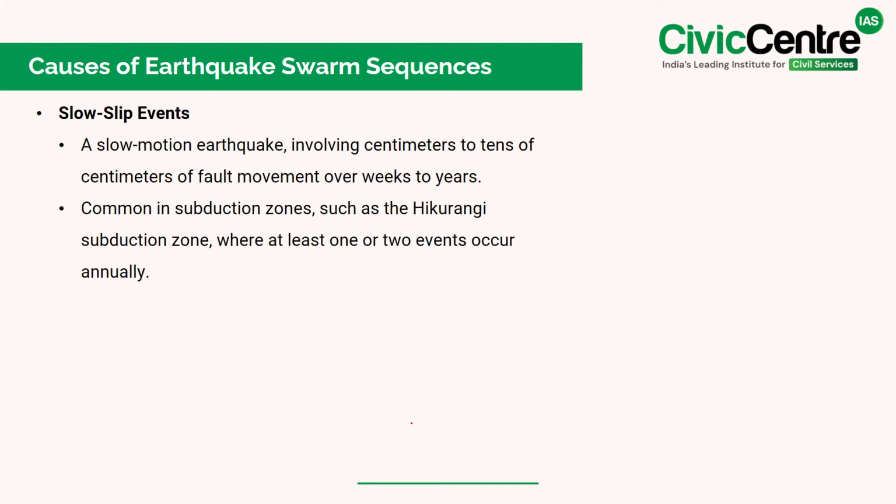Next, we also have slow slip events, and these are a special type of slow-motion earthquake where the fault movement occurs over weeks to years. See, unlike sudden earthquakes, these involve only centimeters to tens of centimeters of movement, and they're commonly found in subduction zones such as the Hikurangi subduction zone, where at least one or two slow slip events occur annually.